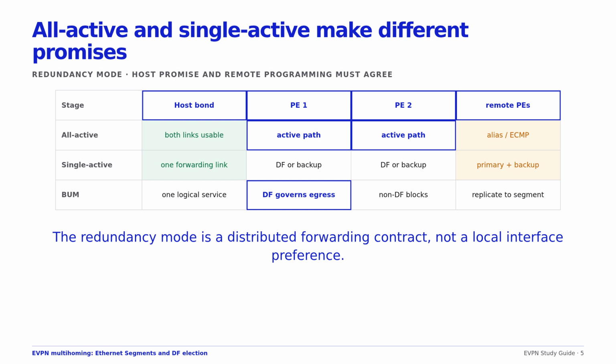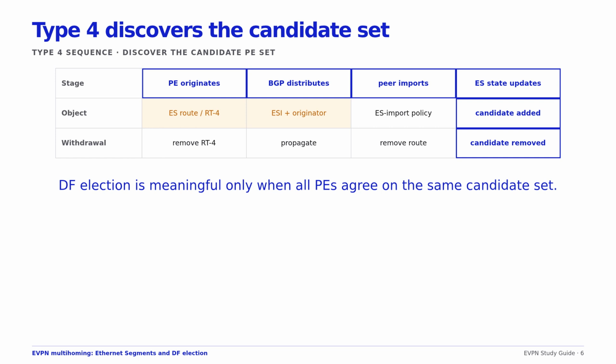Each PE attached to the Ethernet segment originates a Type 4 Ethernet segment route containing the ESI and an originating router IP. An ES import route target scopes reception to the other PEs attached to that segment. Optional DF election communities advertise algorithm and capability information.